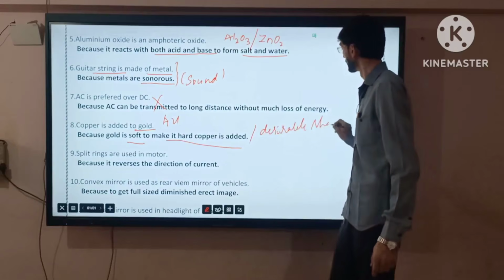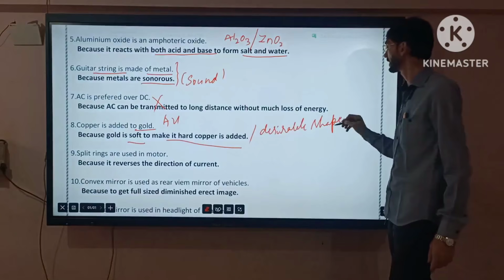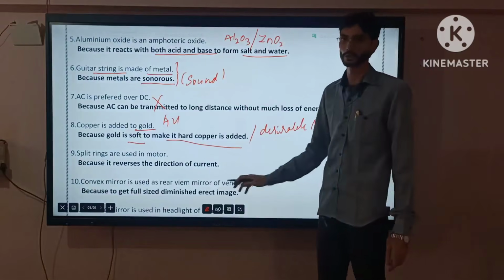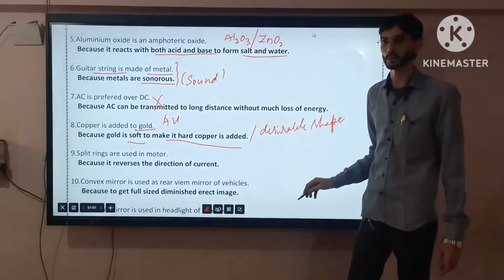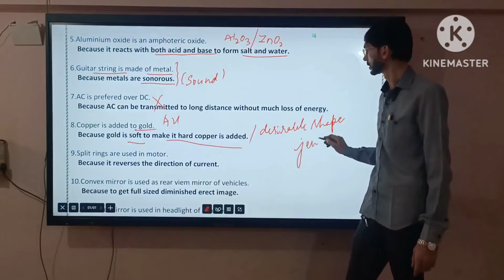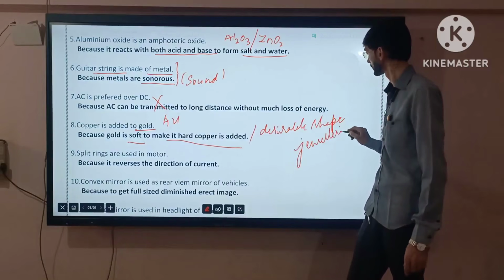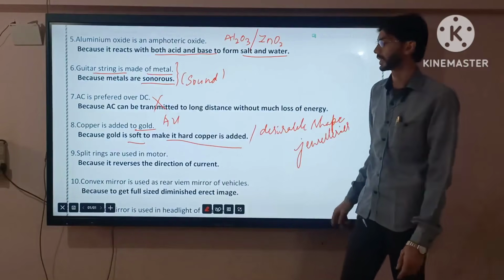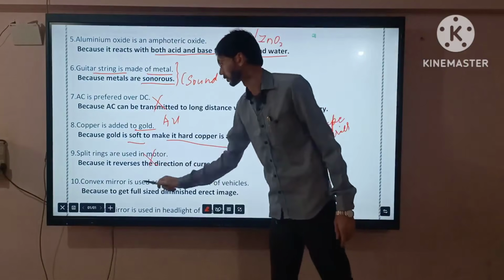Desired shape we can give. Got it right? Thereafter only is it possible to make jewelry. Okay. Now the next, ninth question, is also not there.